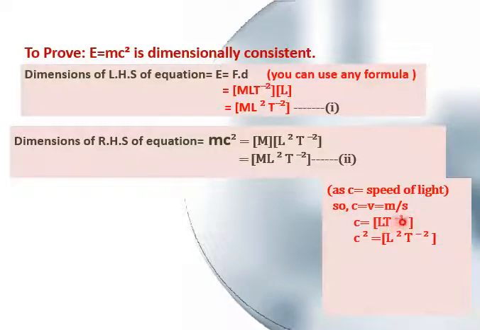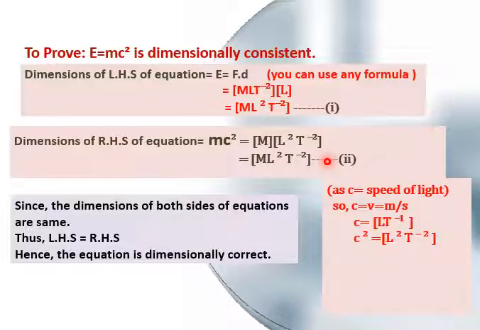But here is the symbol c square, so squaring it on both sides, it will become L square T minus 2. Now putting this value over here, and for small m mass, it is capital M dimension. By simplifying, it will become ML square T minus 2. By comparing equation number 1 and 2, we see that both equations are equal to each other. So this equation is dimensionally correct.